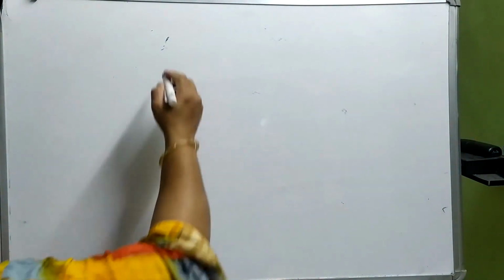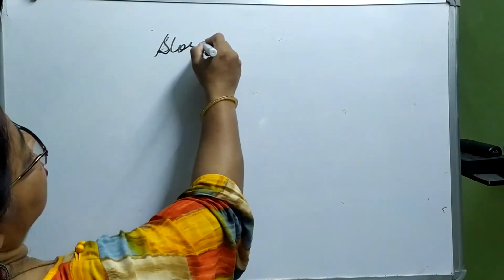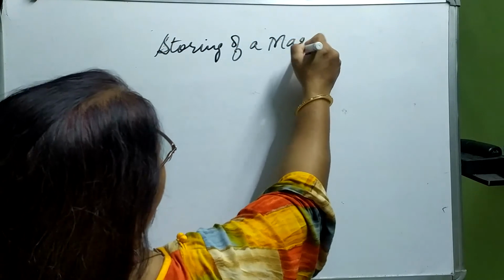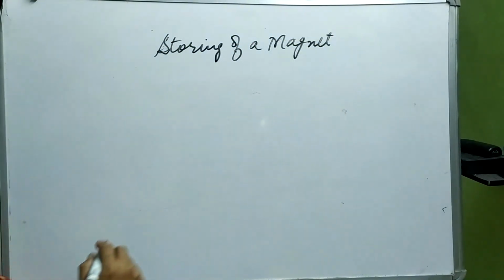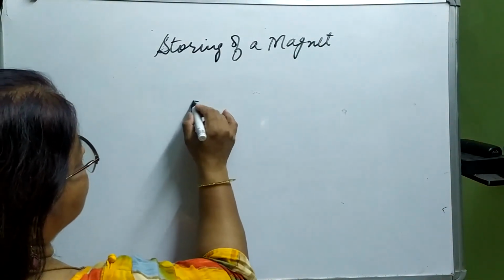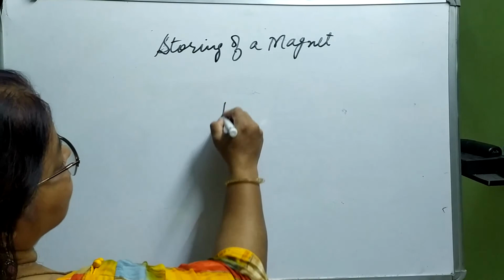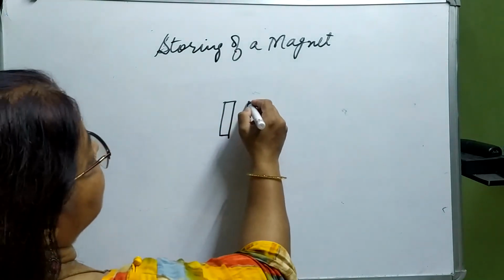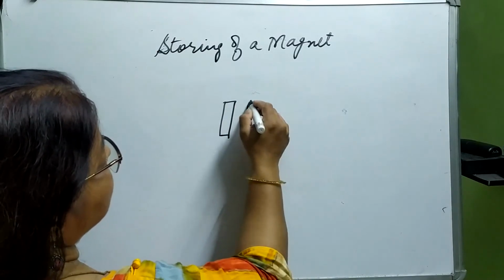Now next is the case of how to store a magnet. Storing of a magnet. How to store them? See, actually we store them in a very proper manner. We take a box, and in that box we always take care that if a bar magnet is there, another bar magnet is there, we keep them in pairs.